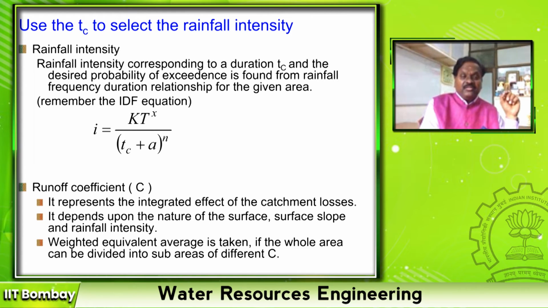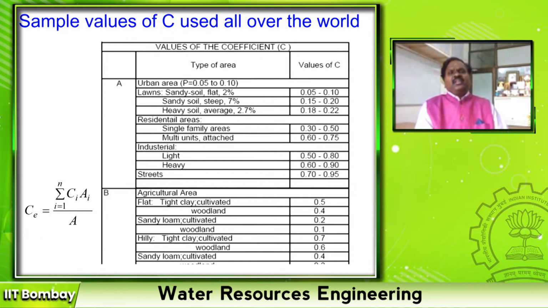The second one is the selection of runoff coefficient C. It represents the integrated effect of catchment loss. That means if the loss is more, the runoff will be less; if the loss is less, the runoff will be more. So it is nothing but the nature of the surface. These are sample values of the runoff coefficient used all over the world. It is a function of land use.